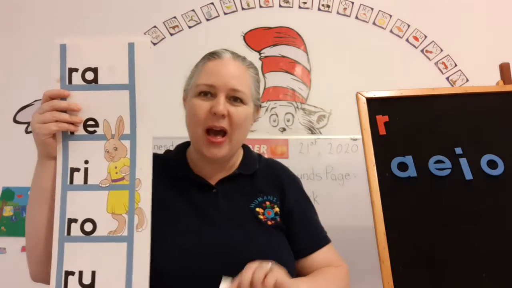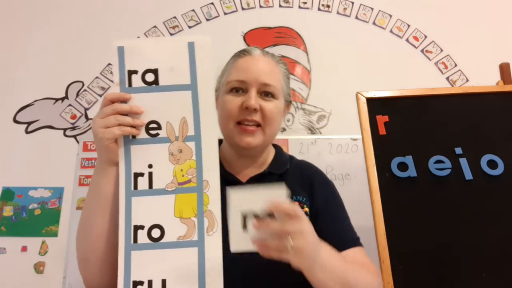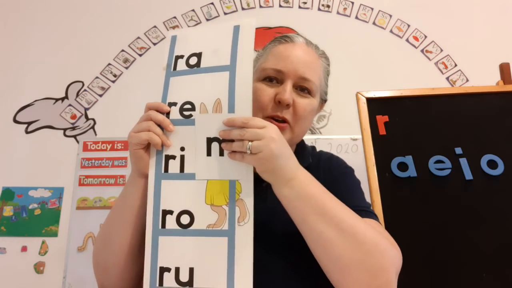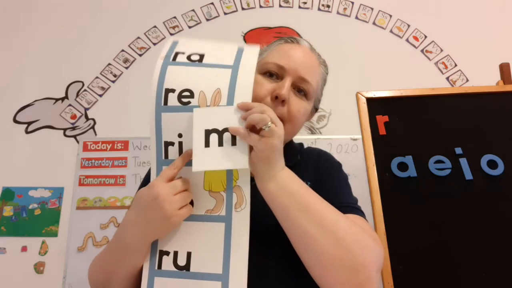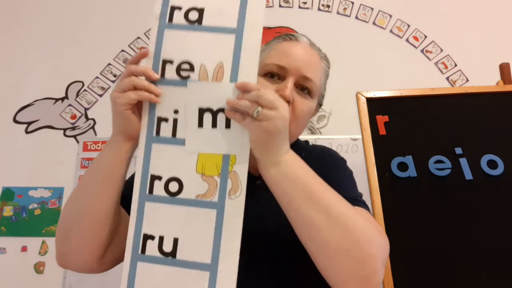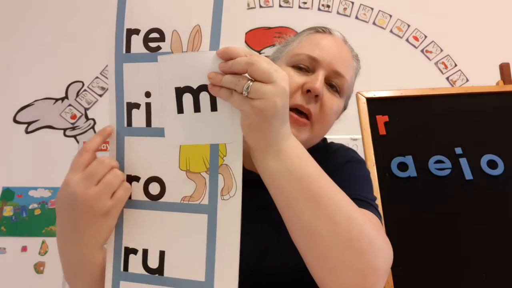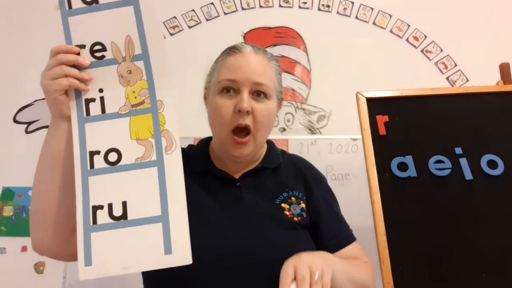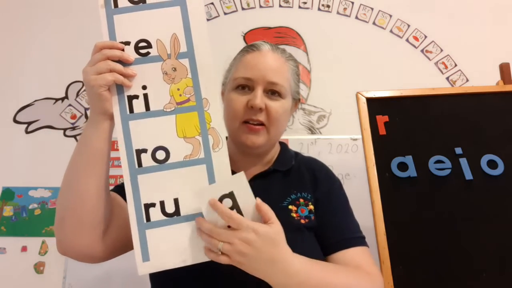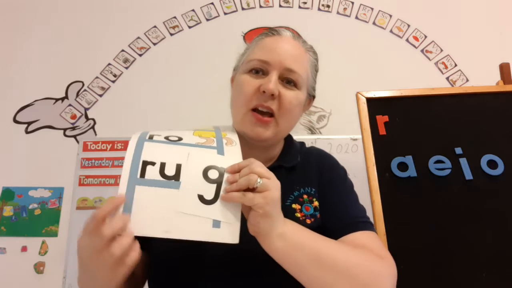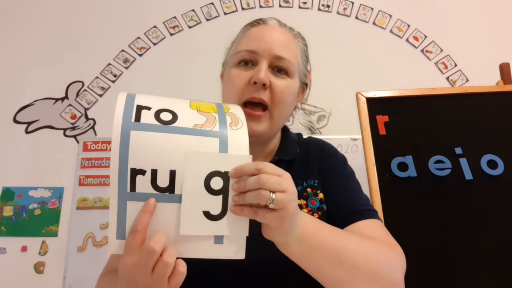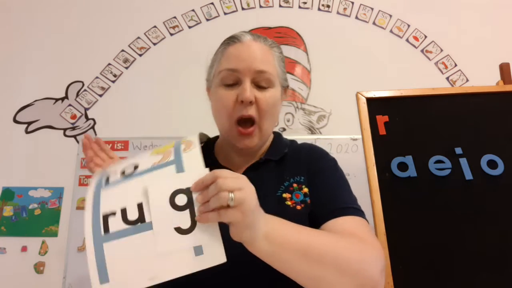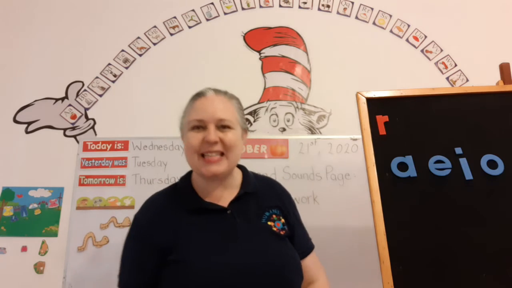Wow! Okay. Here's another one. Are you ready? Here we go. Peekaboo! Rosie Rabbit says peekaboo. Okay. Rim. The rim is like the edge. And the last one, we're going to do it down here. Okay? Here we go. We're going to make another word. Rug. What does it say? Rug. Wow, you guys are amazing readers.